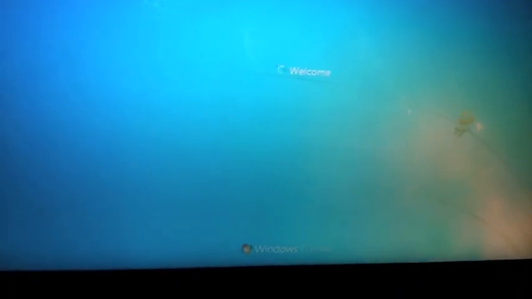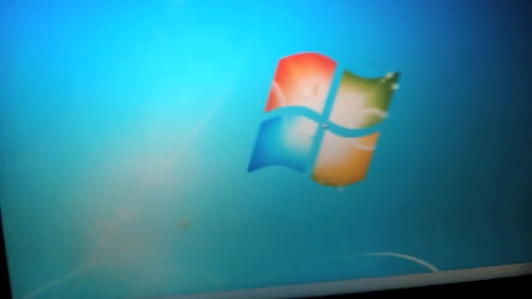Well, as you can see, welcome. Takes a while. There you go, Windows 7. Just so you can see, computer, properties, Windows 7 open.